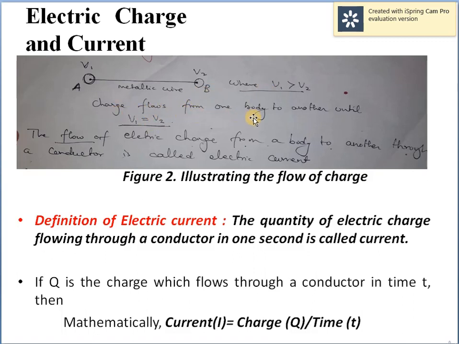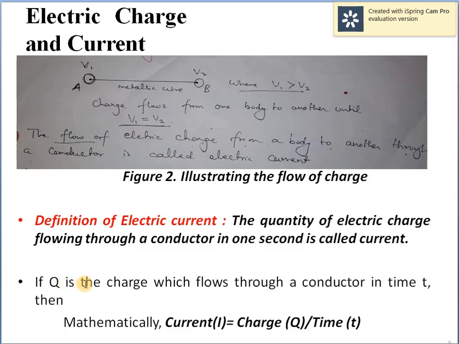Charge flows from one body to another body until the potential becomes equal, that is V1 equals V2. The flow of electric charge from a body to another body through a conductor is called electric current. So moving to the definition of electric current, the quantity of electric charge flowing through a conductor in 1 second is called current.